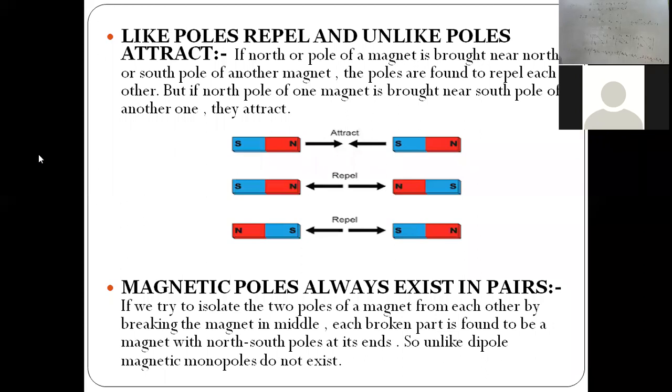If we try to isolate the two poles of a magnet from each other by breaking the magnet in the middle, each broken part is found to be a magnet with north-south poles at its ends. So unlike electric charges, magnetic monopoles do not exist.